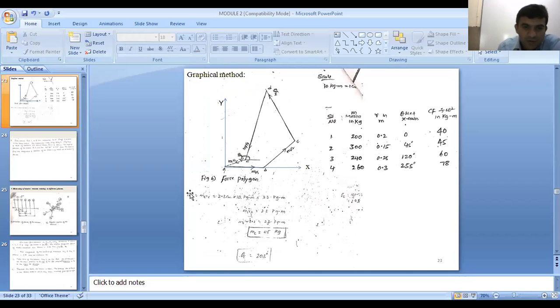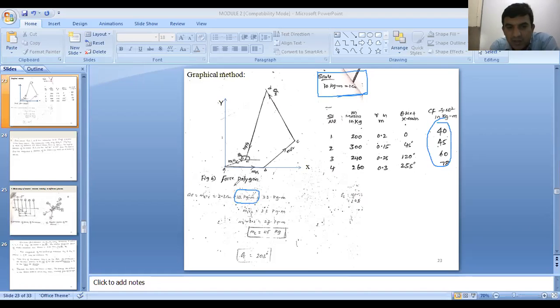Yes. If you measure AE through the scale, why did you multiply that by 10 kg? Here, whatever scale you have taken, 10 kg meter is equal to what? 1 centimeter. If you want to draw the force polygon, it is CF divided by omega square. So here you get it in terms of centimeter, the MC RC value in terms of centimeter. Now we multiply by the scale. 1 centimeter is equal to how many kg meter? 10 kg meter. That's why we multiply by the scale value. Then only you get the unit in 23 kg meter.